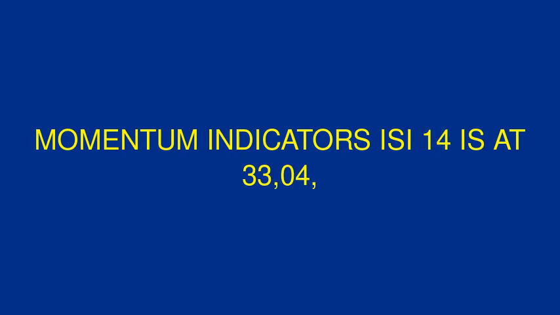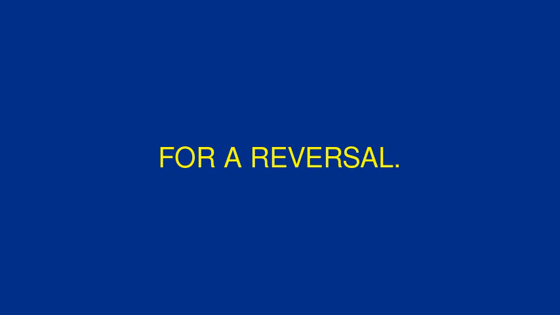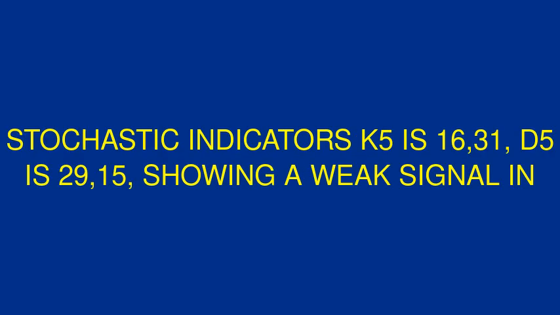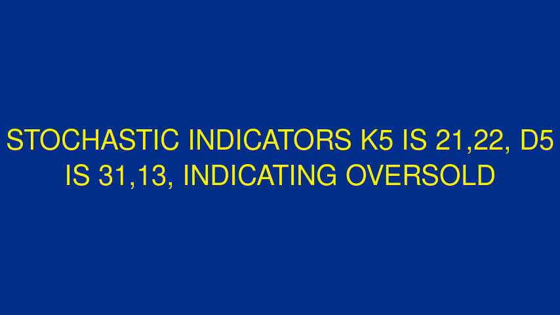Momentum indicators: RSI 14 is at 33.04, near oversold territory, below 30, signaling strong downward momentum, but also a potential for reversal. Stochastic indicators, K5 is 16.31, D5 is 29.15, showing a weak signal in oversold territory. K15 is 22.83, D15 is 22.4, also in oversold territory, reinforcing the potential for a bounce. Stock RSI K5 is 21.22, D5 is 31.13, indicating oversold conditions.